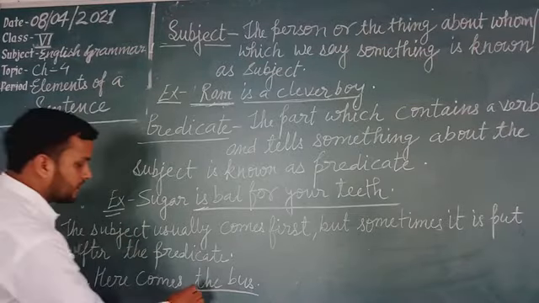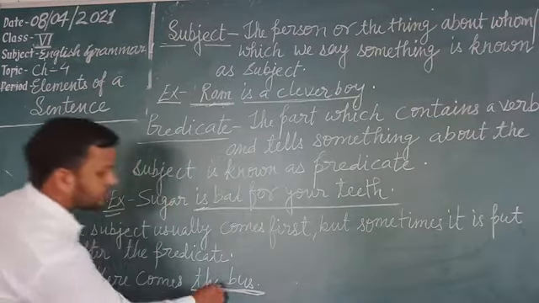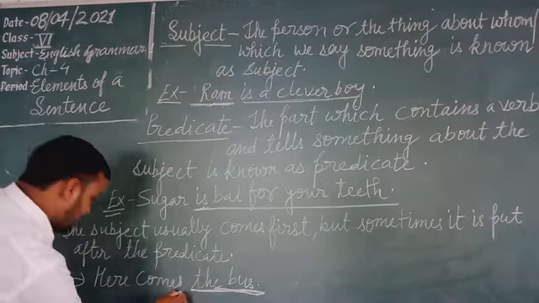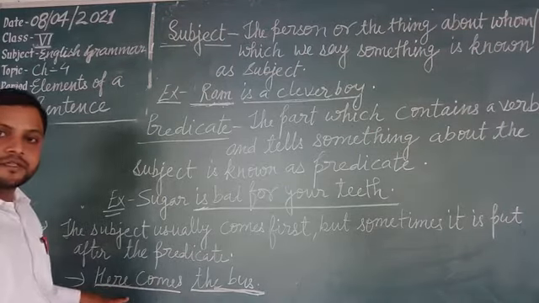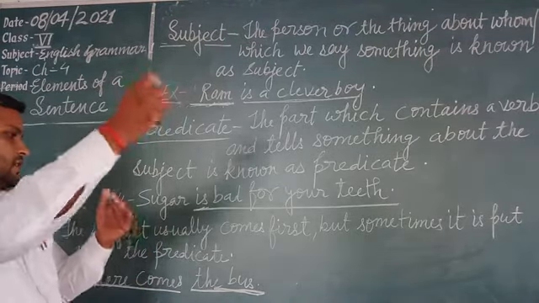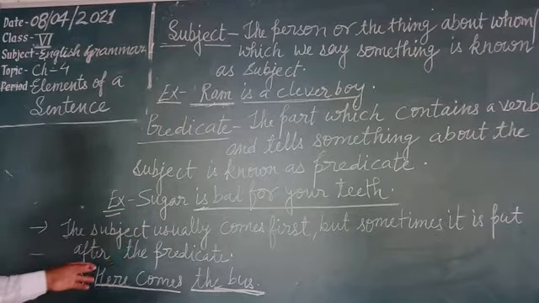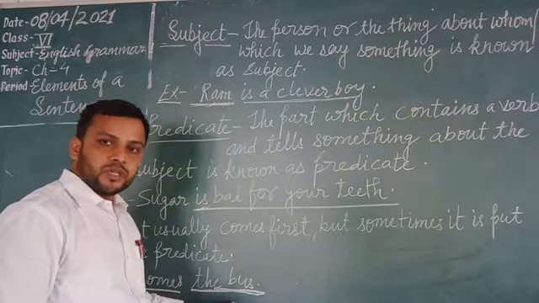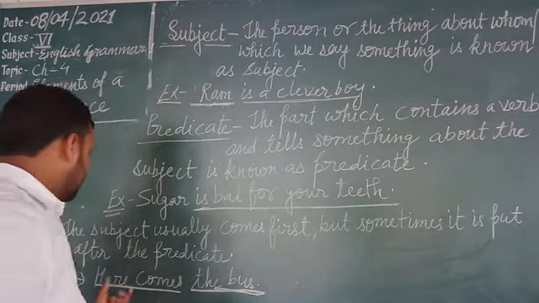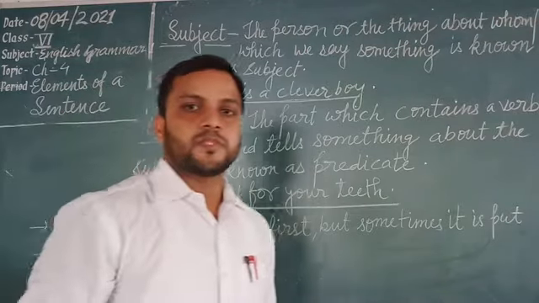The bus is the subject, and here comes is the predicate. So sometimes the subject is put after the predicate.